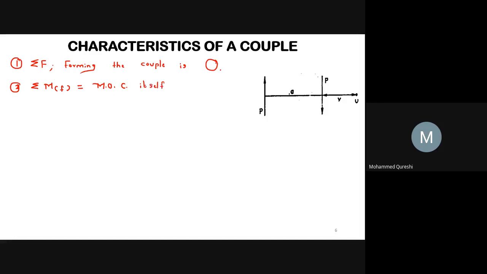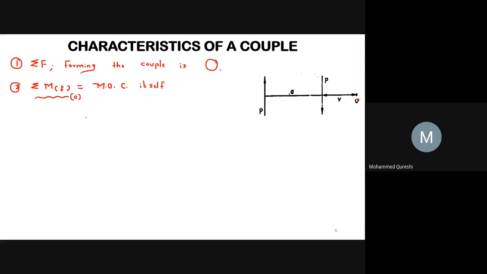So, what is this? The algebraic sum of moment of the forces forming the couple about any point. So, let us take here as the point O. So, this is your O point, and this is equal to the moment of the couple itself.